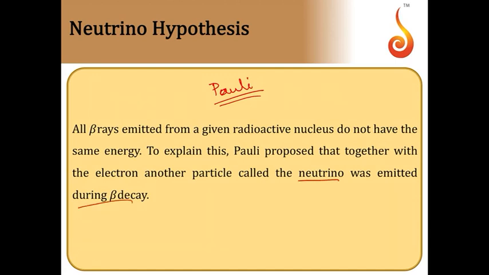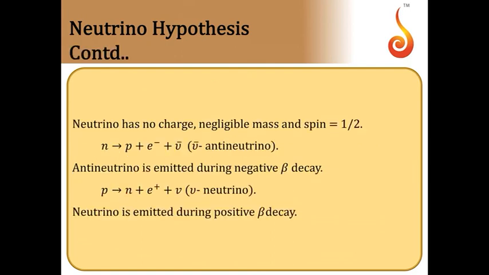Initially, before the neutrino was proposed, there were discrepancies with respect to beta decay in conservation of energy and angular momentum. So both basic laws were being violated. In order to conserve them, Pauli proposed that an anti-neutrino is also emitted along with the beta particle, so that it can carry the missing energy and missing angular momentum. The reaction can be written this way: a neutron getting converted to a proton, giving rise to an electron plus an anti-neutrino. Here nu bar represents anti-neutrino, nu represents neutrino.